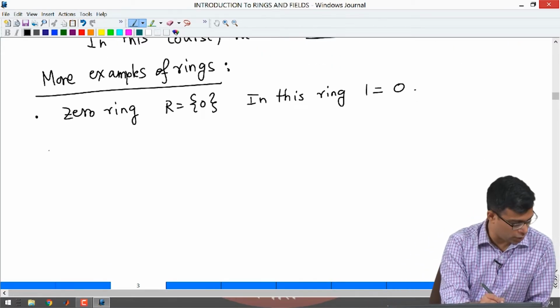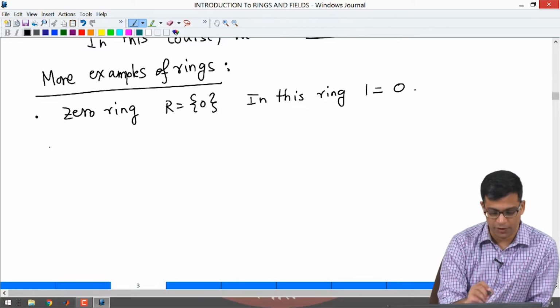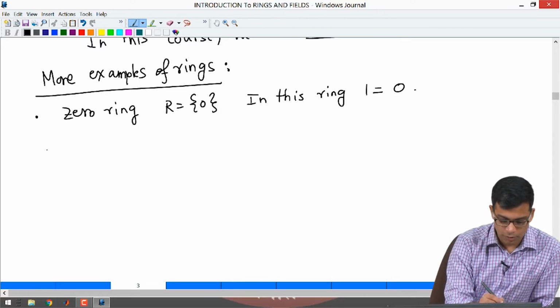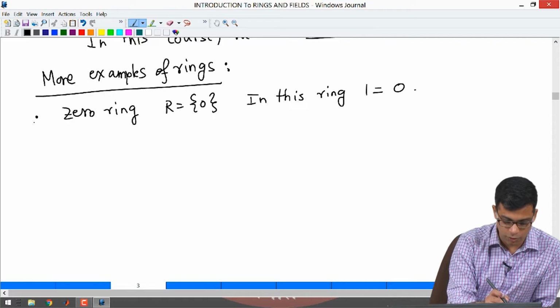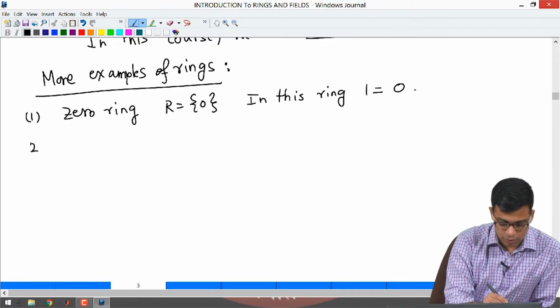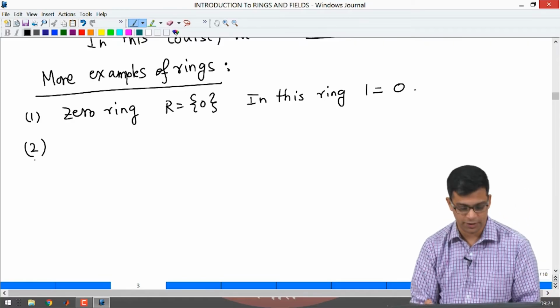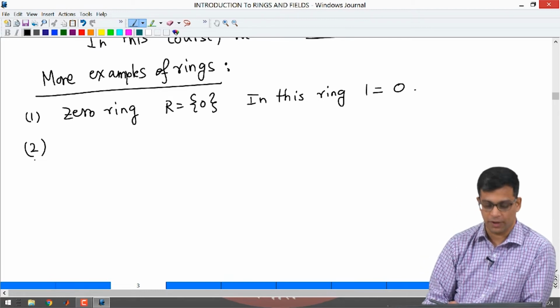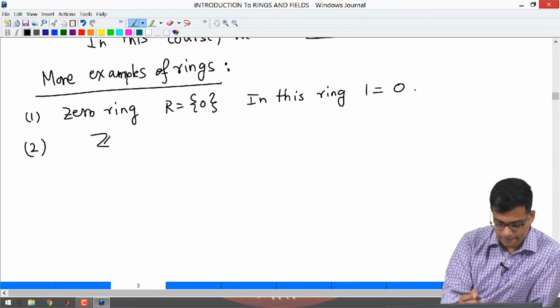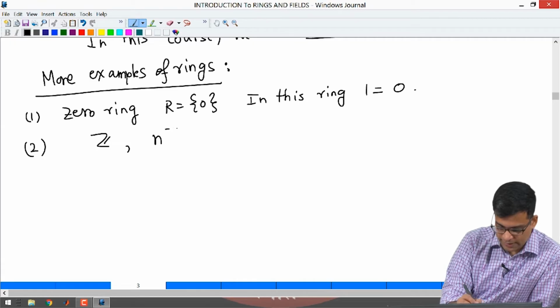I do not want to spend a lot of time on this, but one example of a ring that I want to consider comes from when you studied groups. You studied group quotients, right. If you have a group, then you can quotient by a subgroup. So, let us take Z and let us consider NZ.